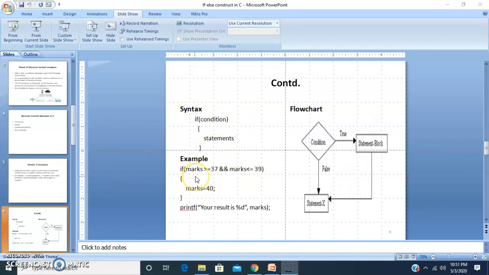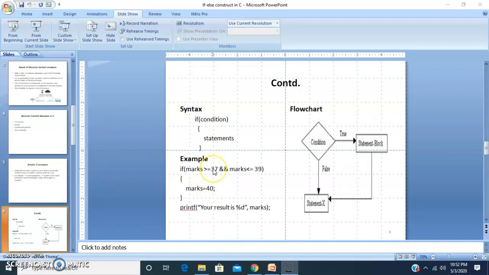Here I have explained the same example. If you are going for the result application, the final aim of the result application is what? We have to display the result. But before displaying the result, we have to check the condition whether the marks are in the range of 37 to 39. Here I use the logical and relational operators. If marks is greater than or equal to 37 as well as marks is less than or equal to 39, that means it is in the range of 37 to 39, then we are changing the marks to 40. That means we are giving the grace mark to that student and making them pass.